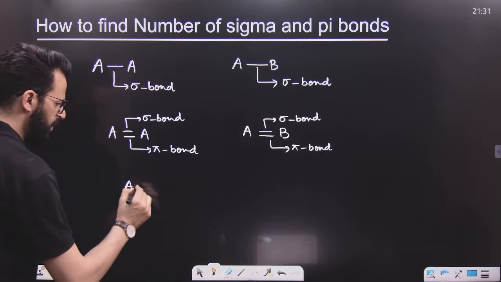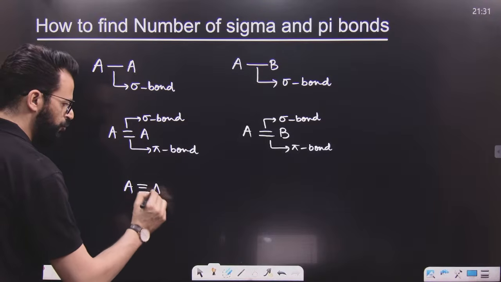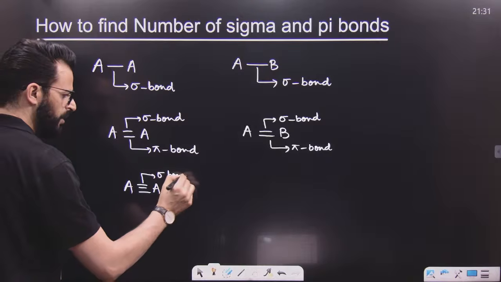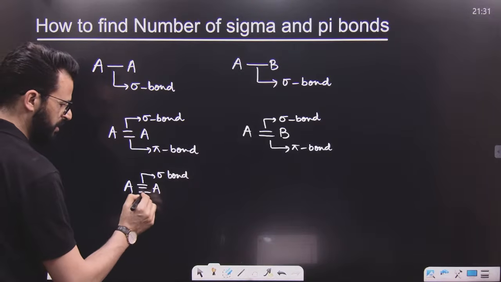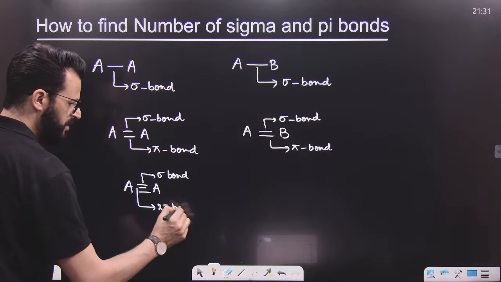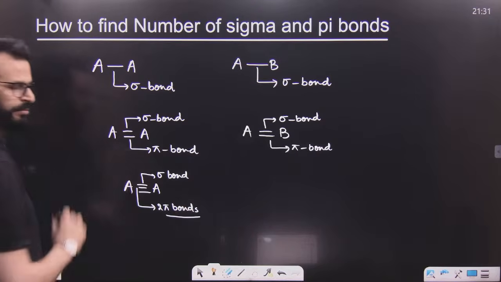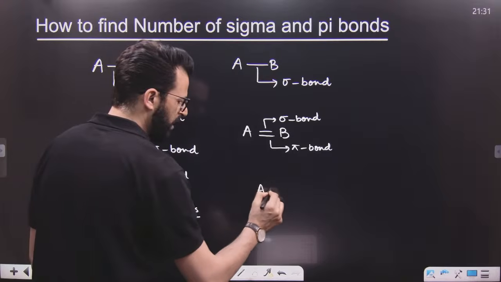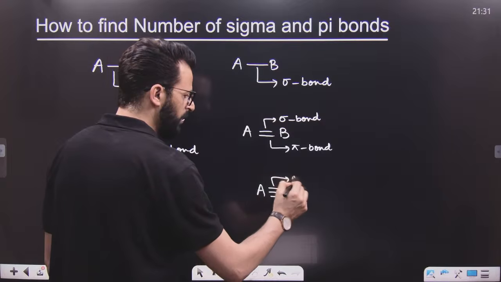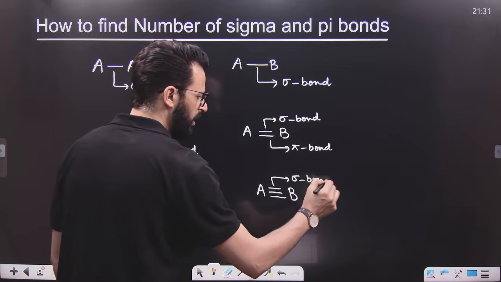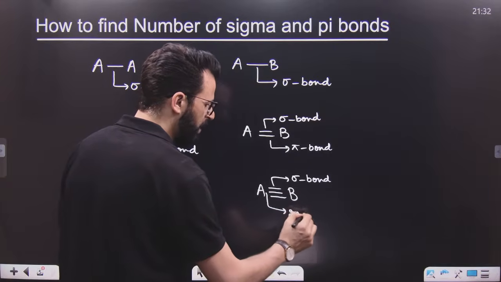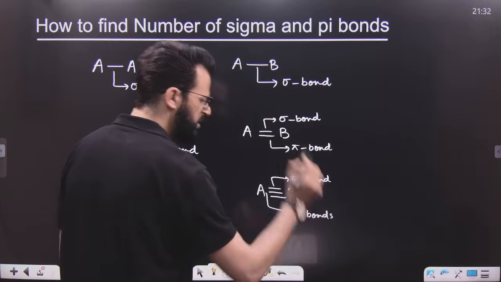Similarly, my dear students, if you have more than two bonds between two atoms, one is sigma. So there is one sigma bond and the rest of the bonds between these two atoms are pi bonds. That means these are two pi bonds. So one is sigma and pi bonds are 2 in number in this case. Similarly, if you have more than two bonds between A and B, only one is sigma and the rest of the bonds between the two atoms will be pi bonds. So this is very, very easy.